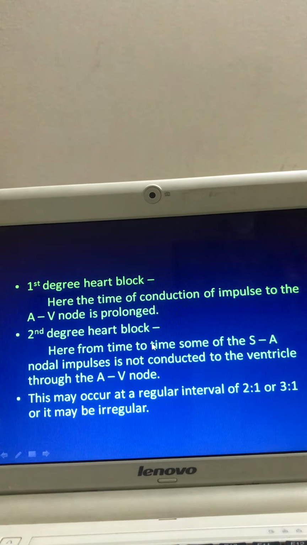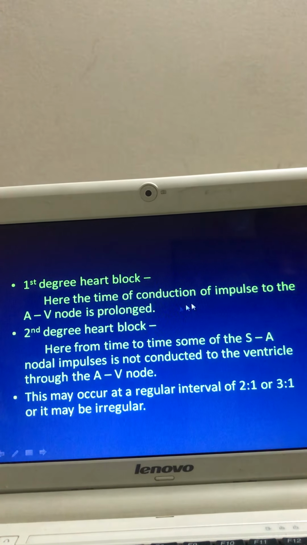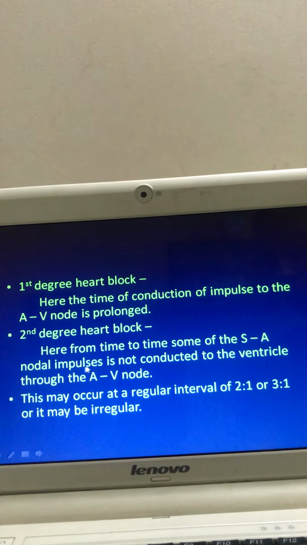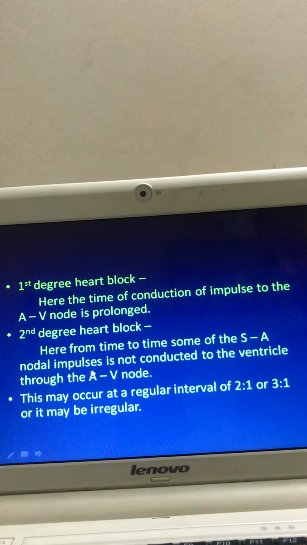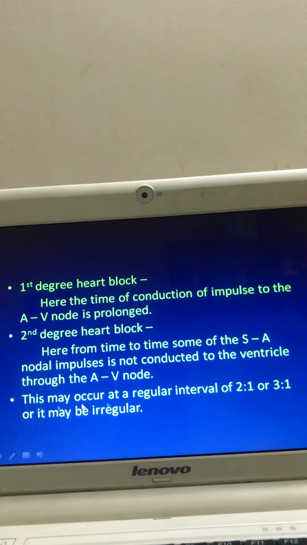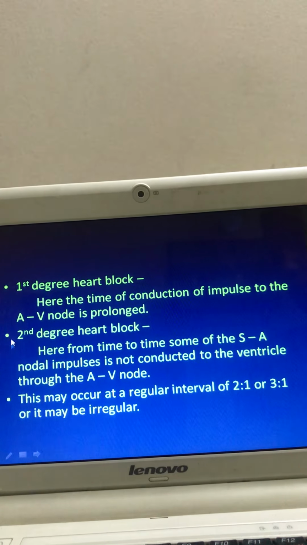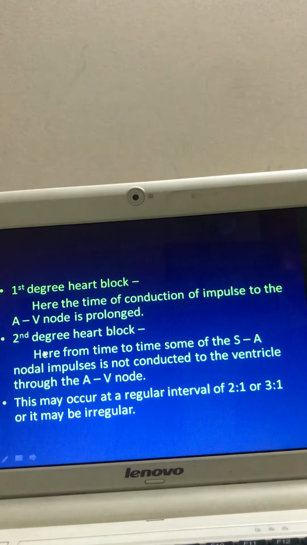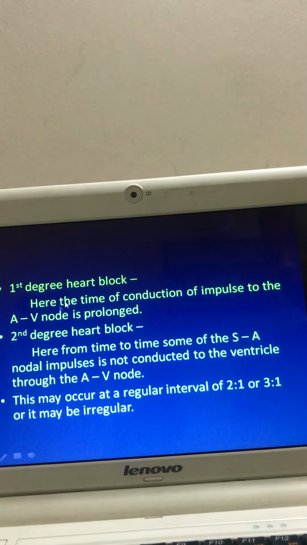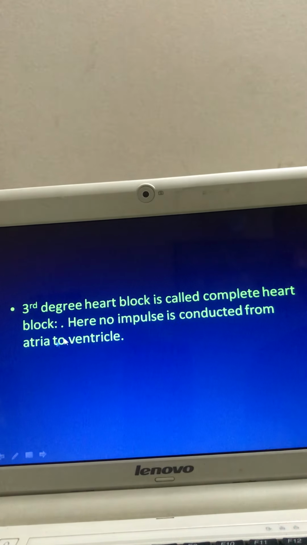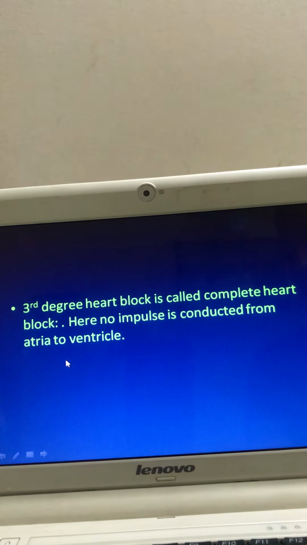First degree heart block is where the time of conduction of the impulse through the AV node is prolonged. In second degree heart block, from time to time some of the SA nodal impulses are not conducted to the ventricle through the AV node. This may occur at a regular interval of 2:1 or 3:1. This type is the Mobitz 1, which shows the Wenckebach phenomenon. Third degree heart block is called complete heart block.